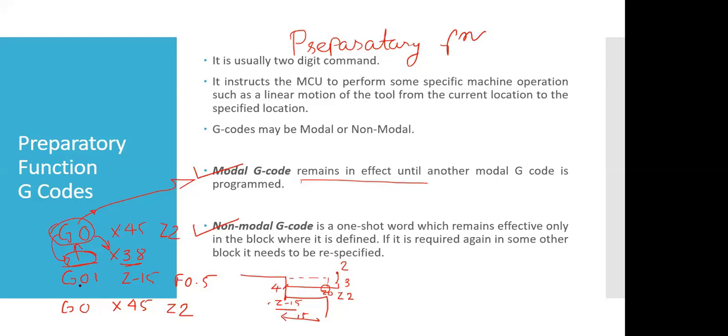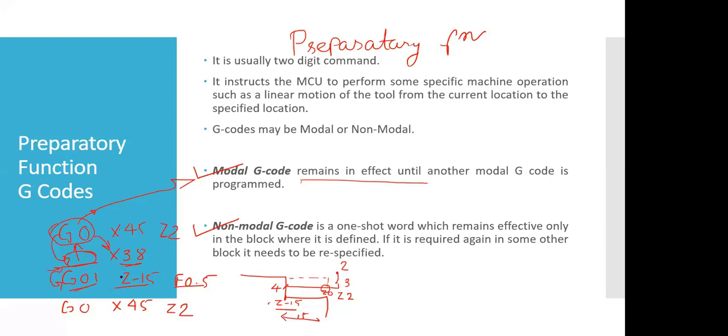Now in the third line, while defining the coordinate in x or z direction, I have just written G01. Previously it was working with rapid movement, but now since I have written G01 code, which means linear interpolation, it will cancel out the rapid interpolation and it will move with the stated feed rate, which is 0.5.